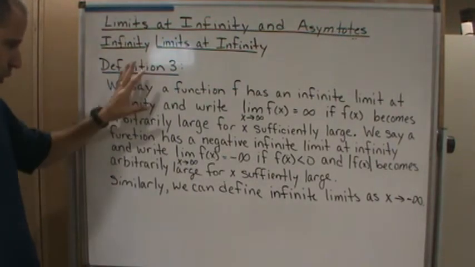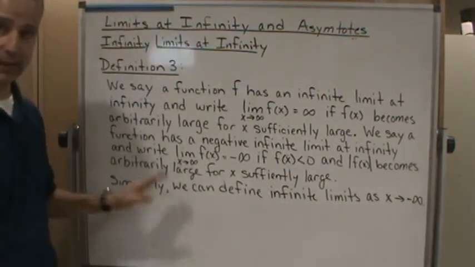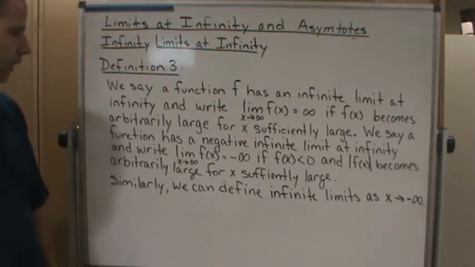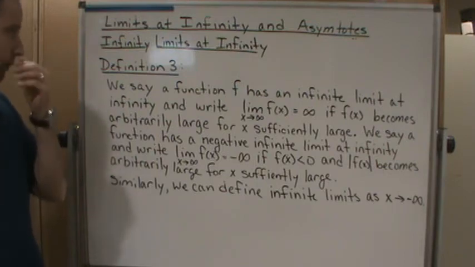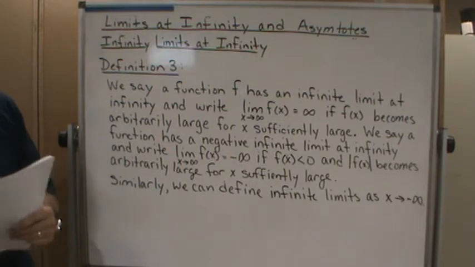Now we can also define infinite limits as x approaches negative infinity similarly. So this is the informal definition of what we mean by having infinite limits at infinity.